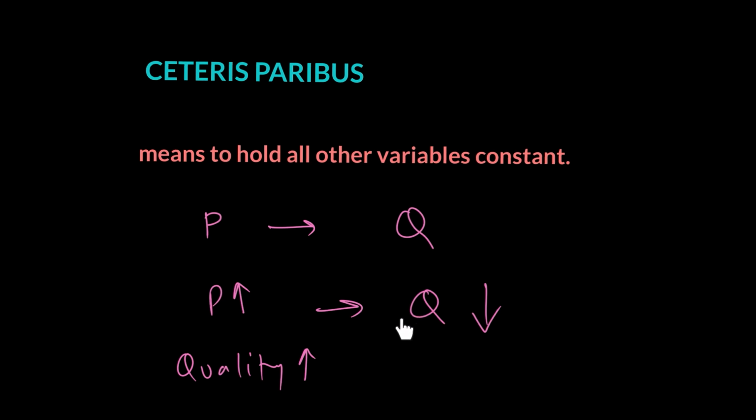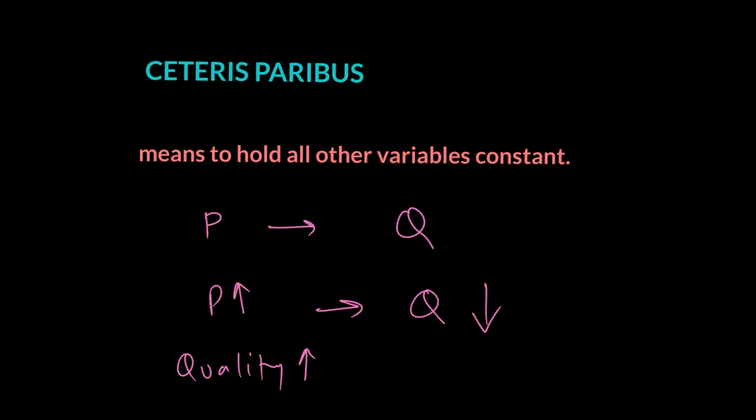So, in order to look at how price is affecting quantity alone, we need to ignore all other variables, like quality, weather, preferences of consumers, and so on. Keeping everything else constant, which means keeping everything else ceteris paribus, we are able to figure out how price is affecting the quantity of a good.